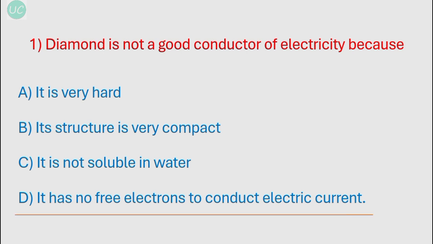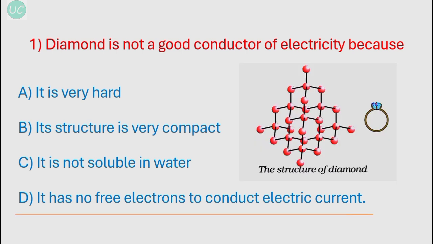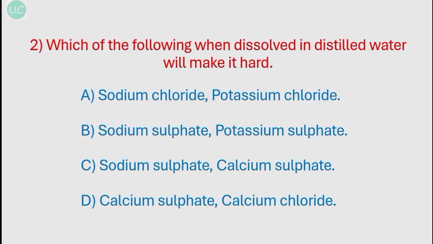So option D is correct, and this is the picture of the structure of diamond at the atomic level. All 4 electrons of the carbon are occupied in making covalent bonds with the nearby carbon, and thus a complete lattice is formed in a diamond, and thus there are no free electrons to conduct electric current.